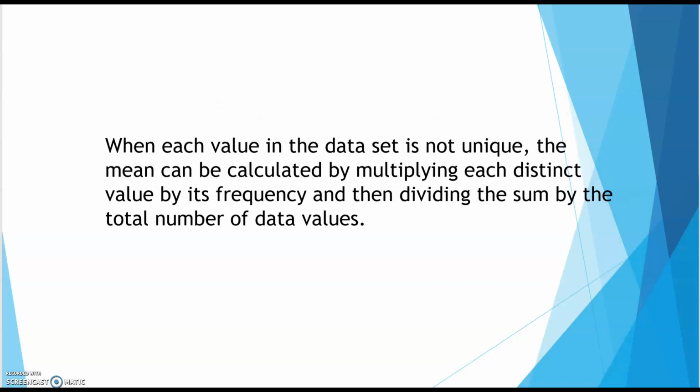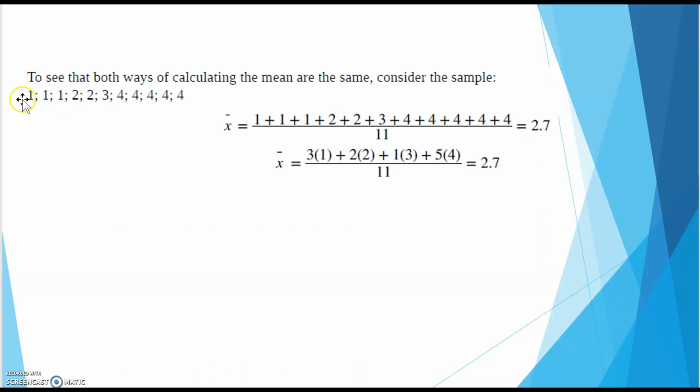Say that you have a bunch of data and some of them repeat a bunch, so they're not all different or unique. Then there's a trick that speeds up the process of finding the mean, instead of adding up all those numbers if you have a bunch of repeats. Kind of like this right here. Notice if this is my data, the 1 repeats 3 times, the 2 repeats 2 times, 3 doesn't repeat, and then the 4 repeats 5 times. Now you could add all those numbers up and then divide by 11, because I have 11 numbers here,